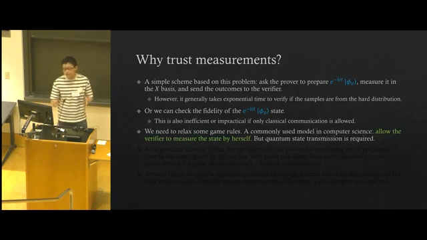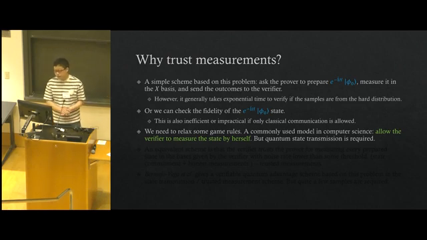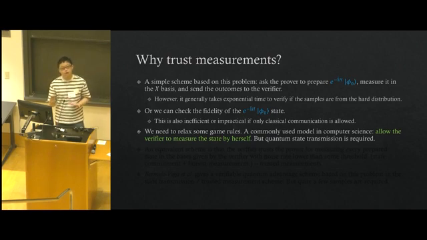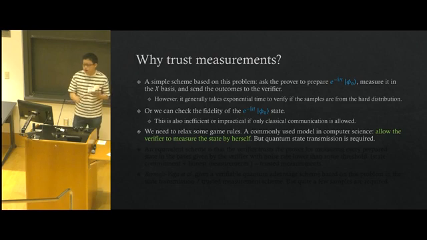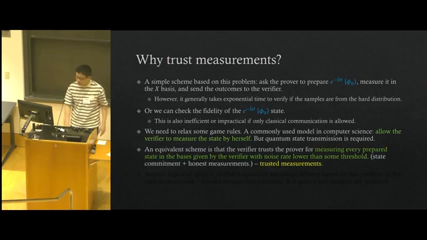So in order to do this verification in an efficient and secure manner, we need to somehow relax some game rules. So here, a commonly used model in computer science is that they allow the verifier to measure the state by herself. But in this case, the quantum state needs to be transmitted from the prover to the verifier, which is pretty difficult in the near term, especially when there are many qubits in the state.